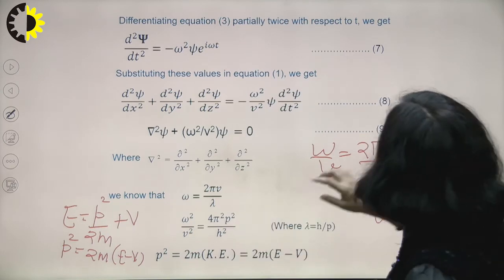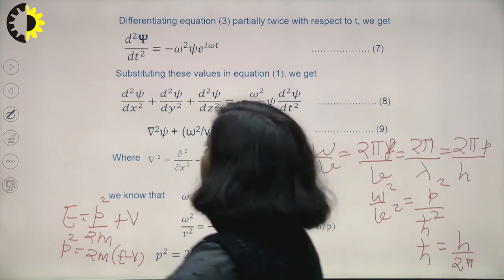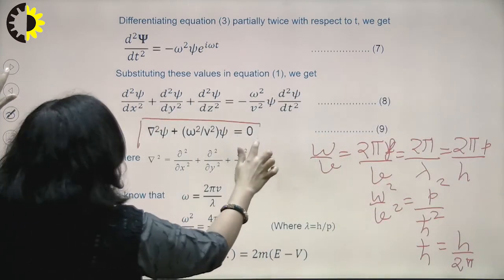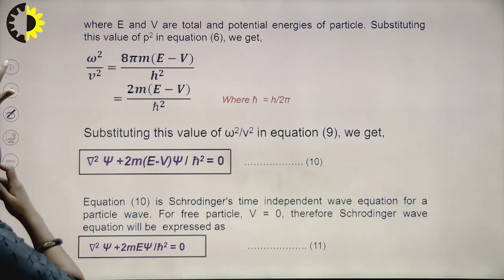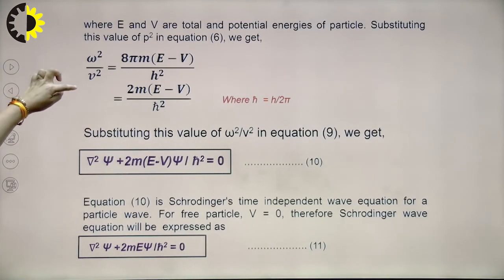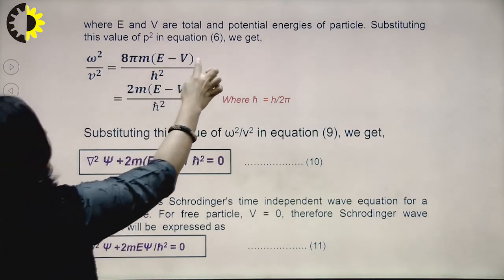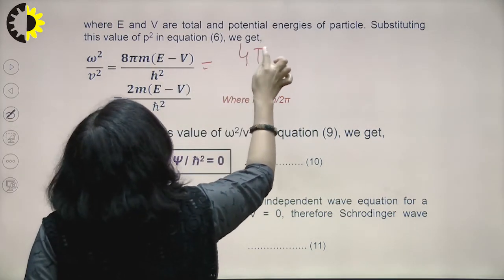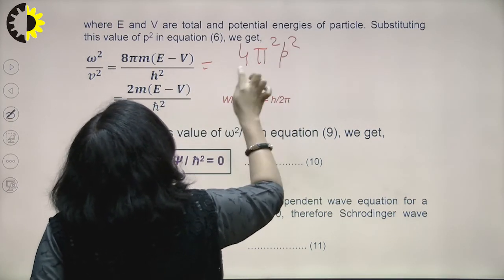So this equation will get simplified, and you will get omega square upon v square equal to 4 pi square p square upon h square.